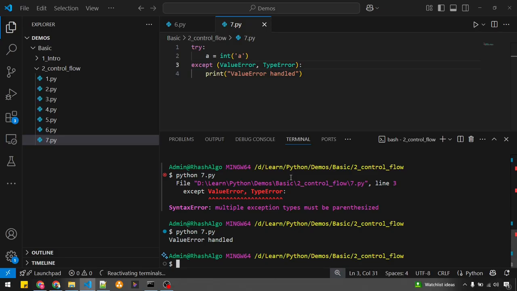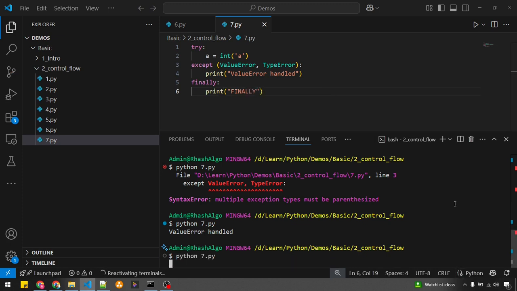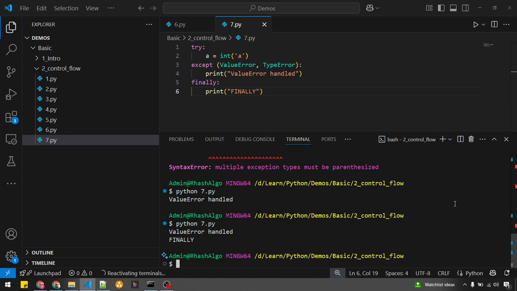Okay, what is this finally? Let's get into this in this code only. Finally, print finally. Okay, I'm running this program. I just wanted to explain this. Now what happened here?